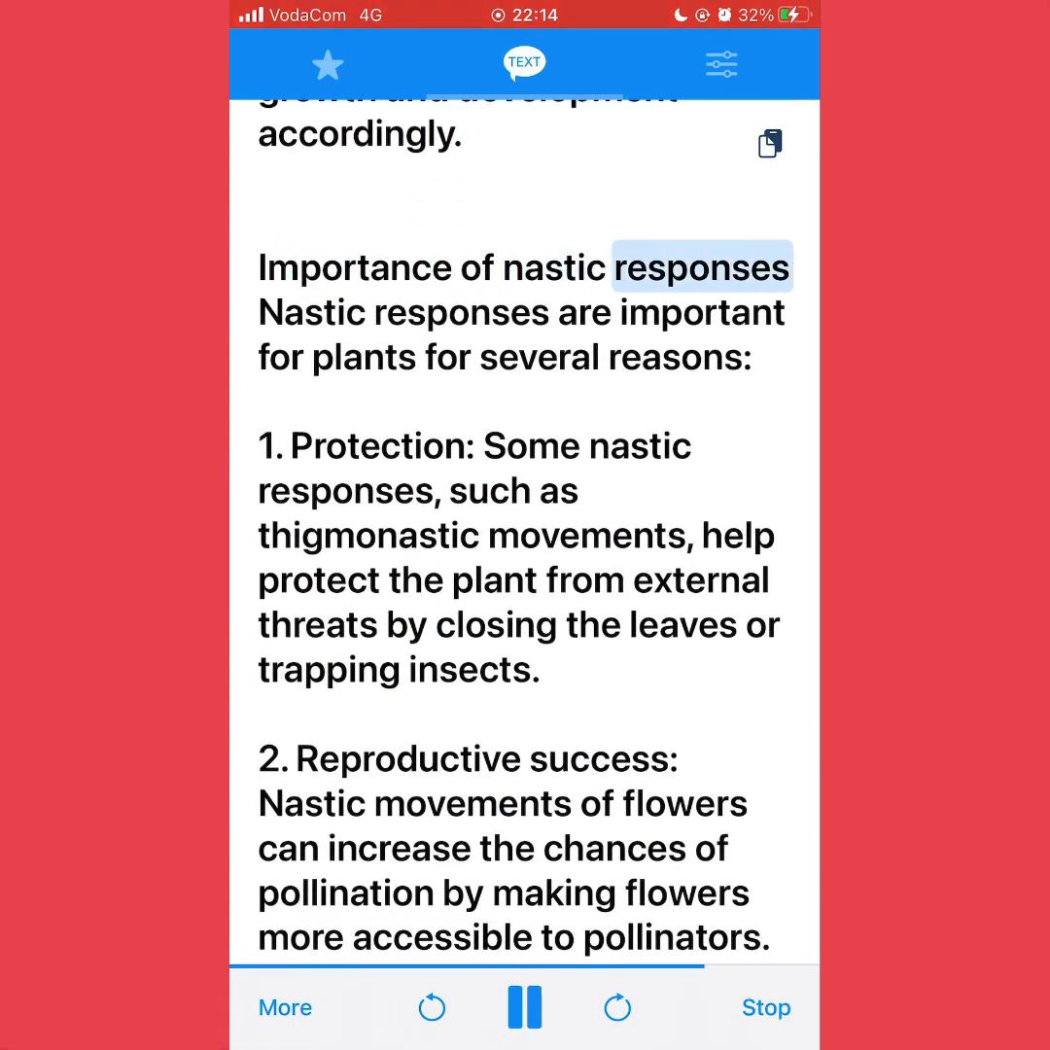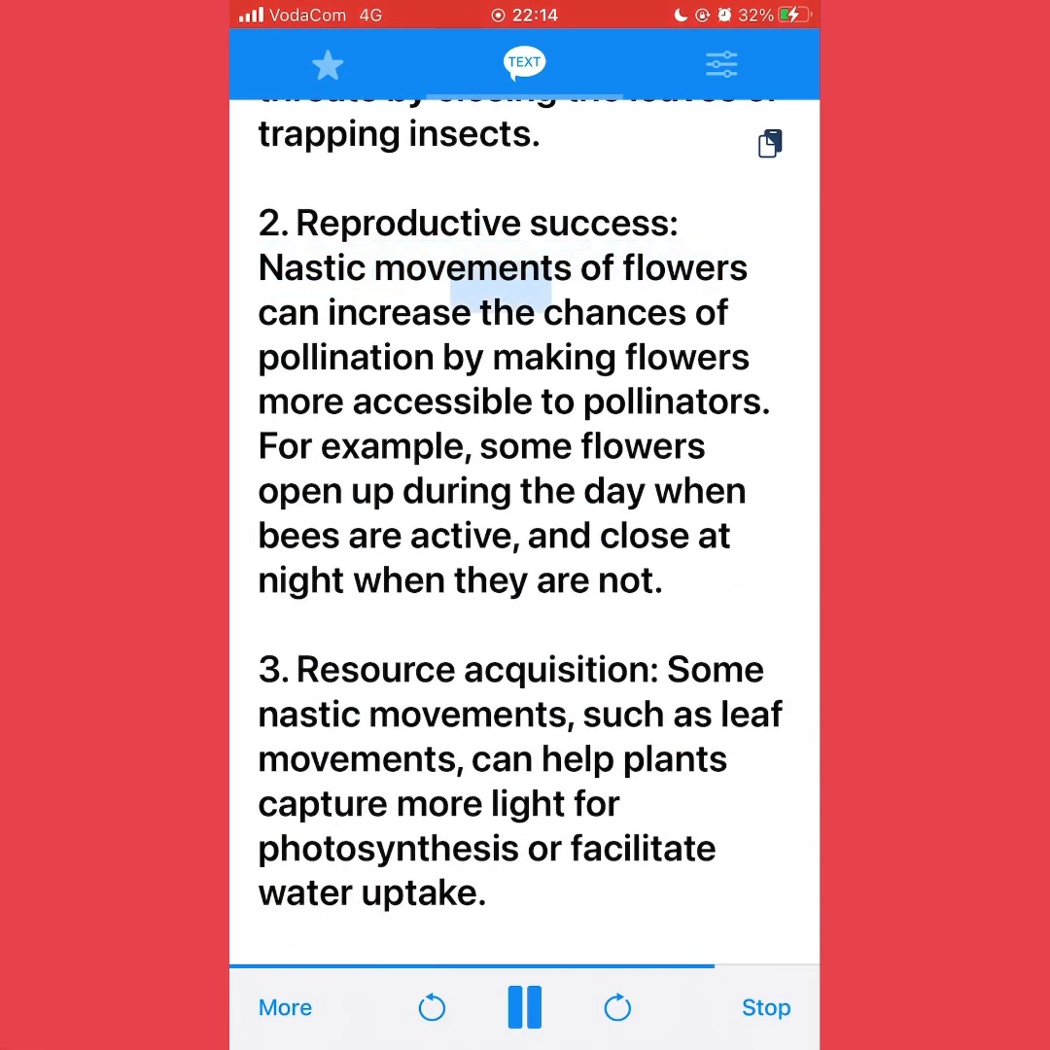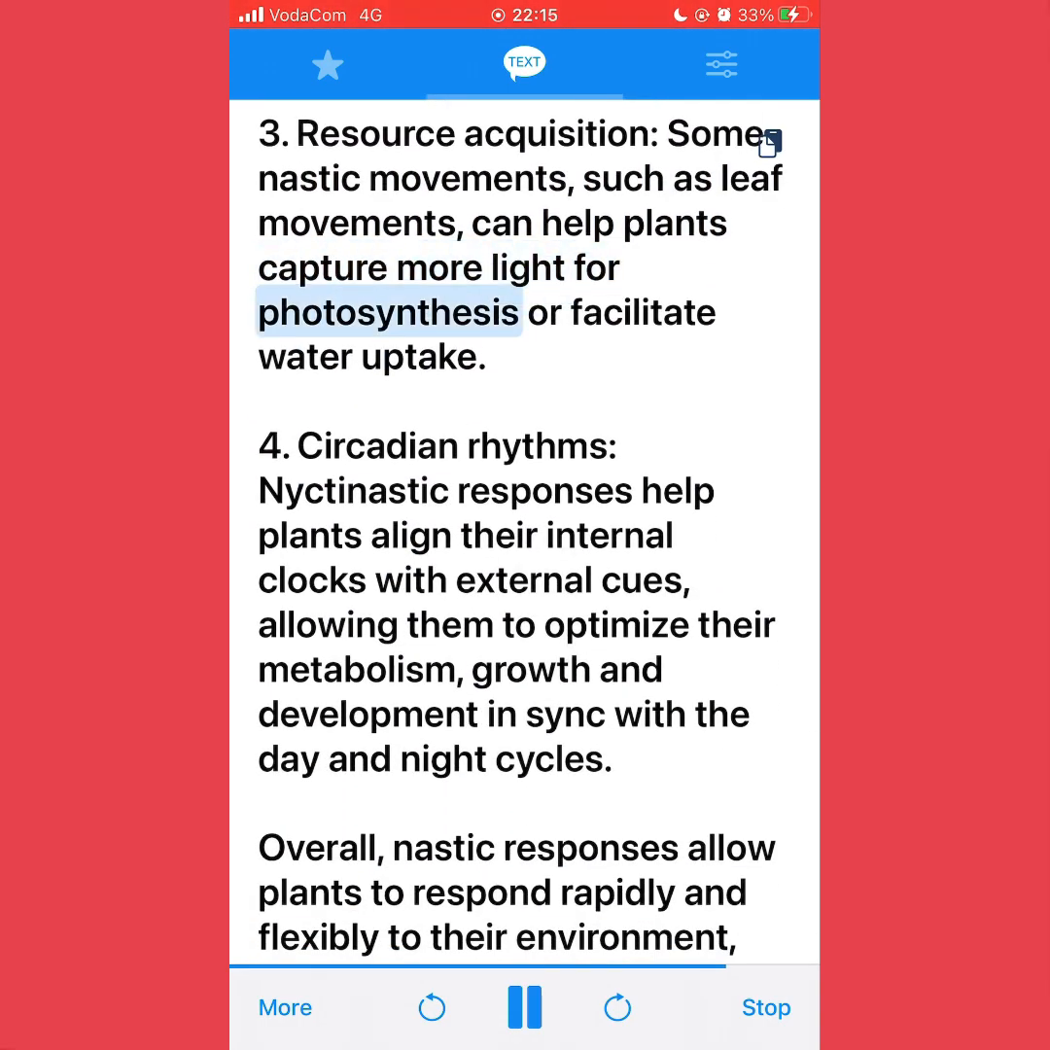Importance of nastic responses. Nastic responses are important for plants for several reasons. 1. Protection. Some nastic responses, such as thigmonastic movements, help protect the plant from external threats by closing the leaves or trapping insects. 2. Reproductive success. Nastic movements of flowers can increase the chances of pollination by making flowers more accessible to pollinators. For example, some flowers open up during the day when bees are active, and close at night when they are not. 3. Resource acquisition. Some nastic movements, such as leaf movements, can help plants capture more light for photosynthesis or facilitate water uptake.